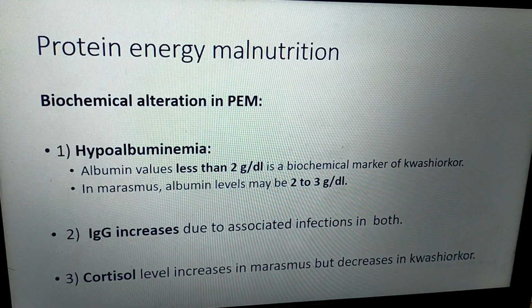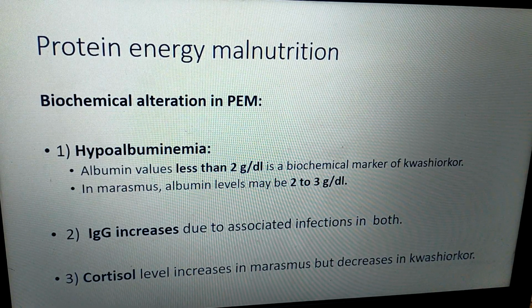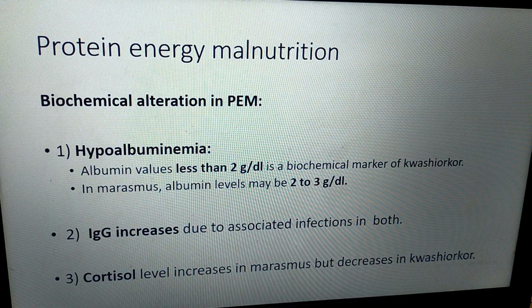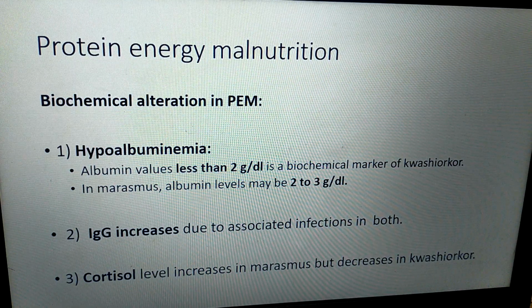Now if you want biochemical alterations, these are the biochemical alterations in protein energy malnutrition. First is hypoalbuminemia. Albumin value is less than 2 grams per deciliter and it is a biochemical marker of Kwashiorkor. Whereas in marasmus, albumin level ranges from 2 to 3 grams per deciliter, which is not normal.